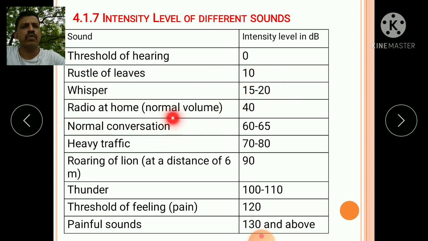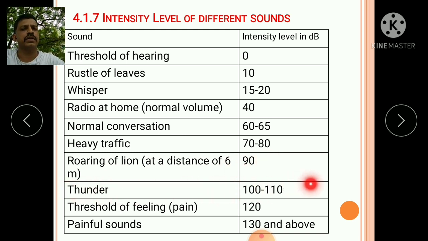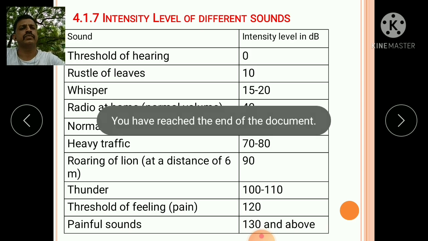Radio at home at normal volume 40 dB. Normal conversation 60 to 65 dB. Heavy traffic 70 to 80 dB. Roaring of a lion at a distance of 6 meters is 90 dB. Thunder is 100 to 110 dB. Threshold of feeling pain is 120, and painful sound is 130 and above. Okay, thank you.